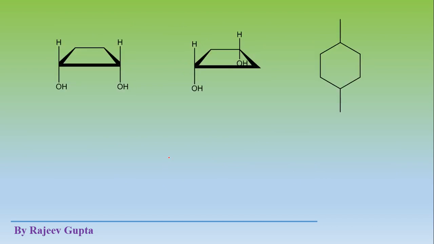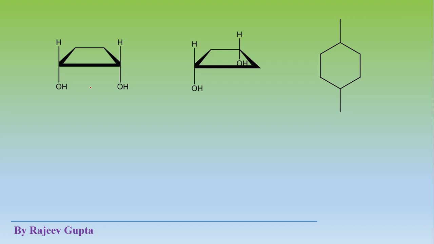Now come to the examples of these molecules. All three are cyclic structures. This is cyclobutane, a substituted cyclobutane, and this is a cyclohexane system.